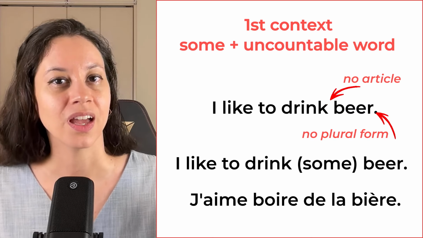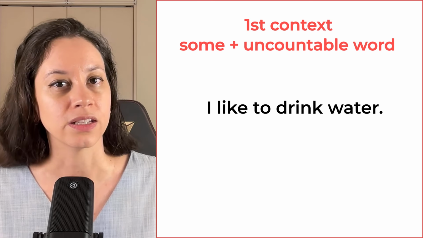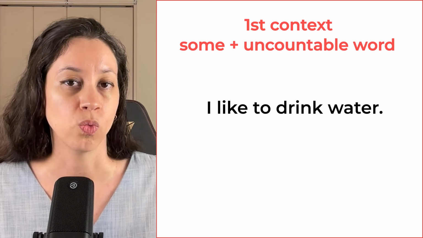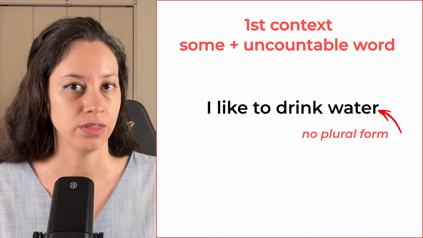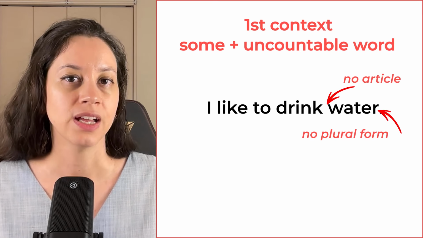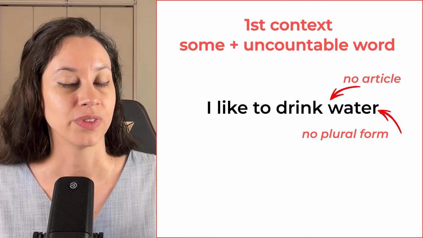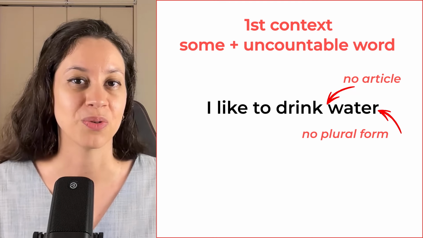Another example, this time with the contracted form, is in English, I like to drink water, for example. Water is not countable. There's no plural form. Here, there's no article in front of it. That means I can use a contracted form because we say eau, by the way.